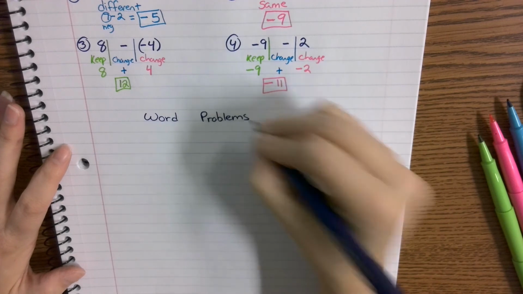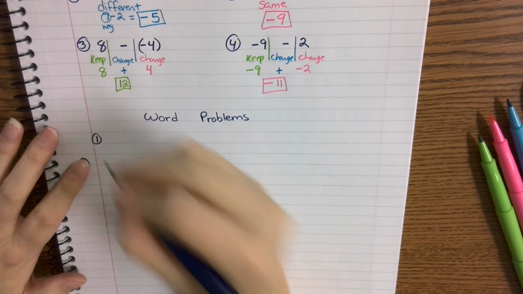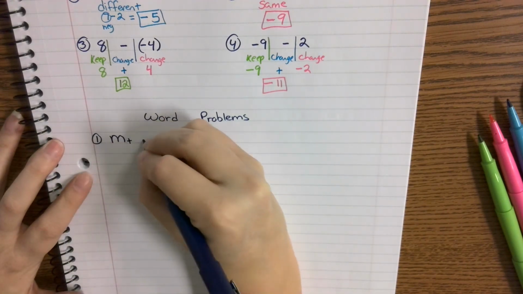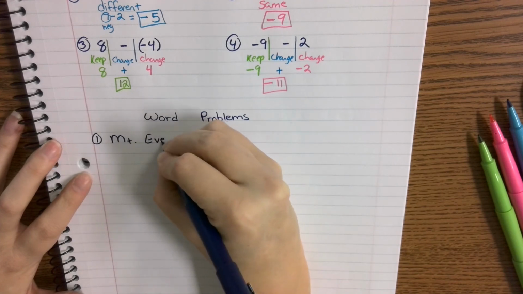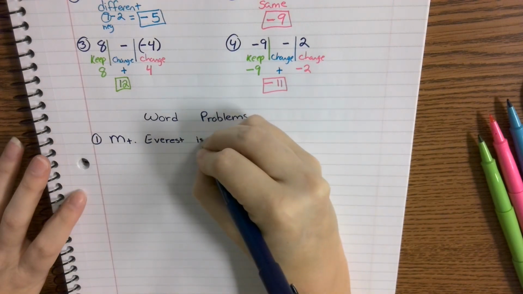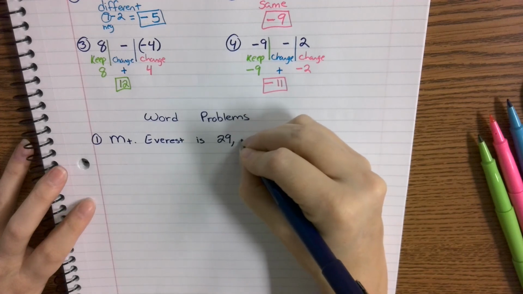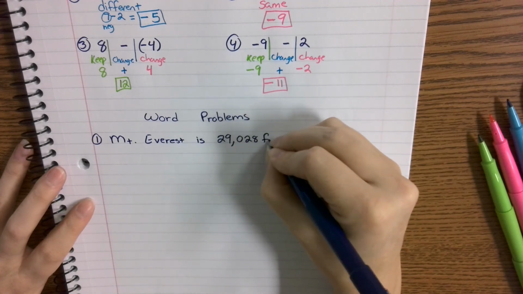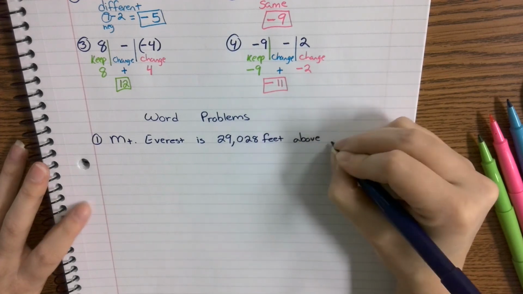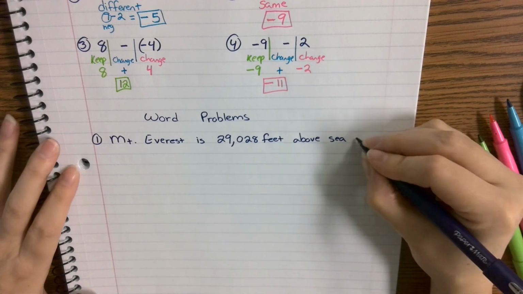So for word problems, for our first problem, we've got Mount Everest. Mount Everest is the tallest mountain in Asia. It is 29,028 feet above sea level.